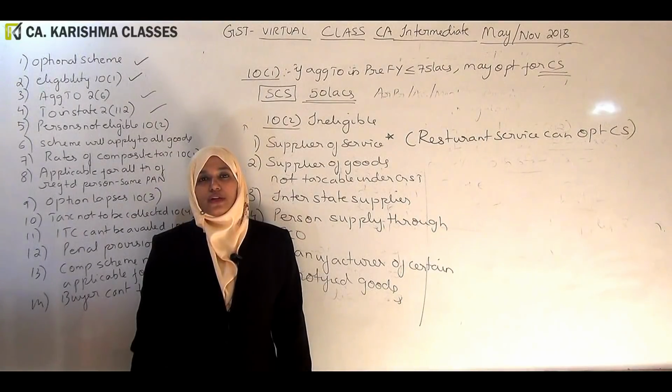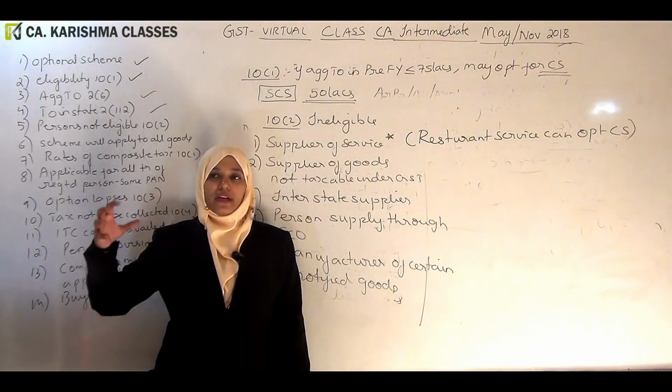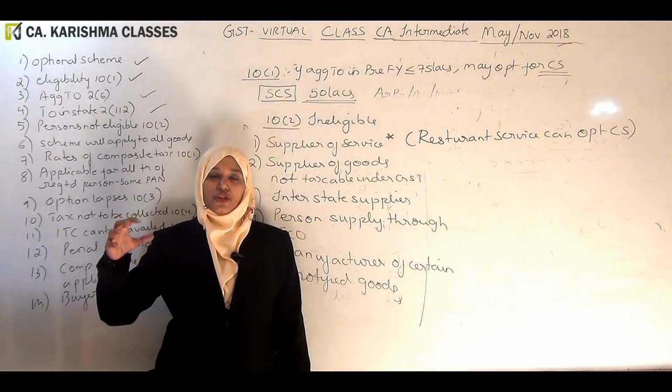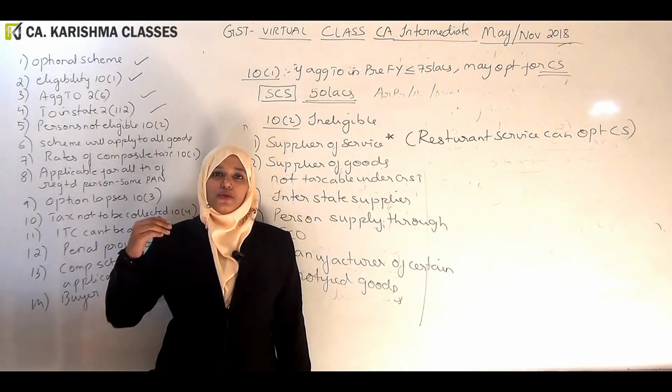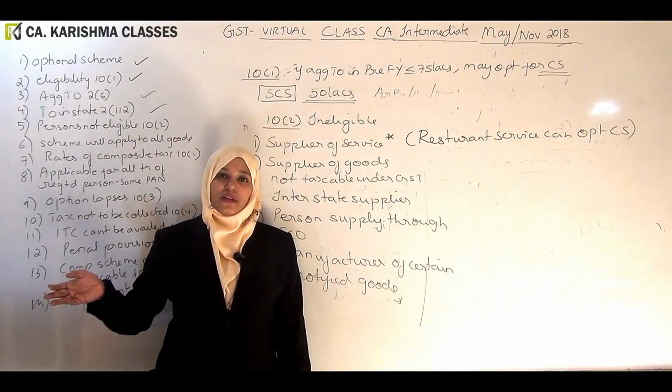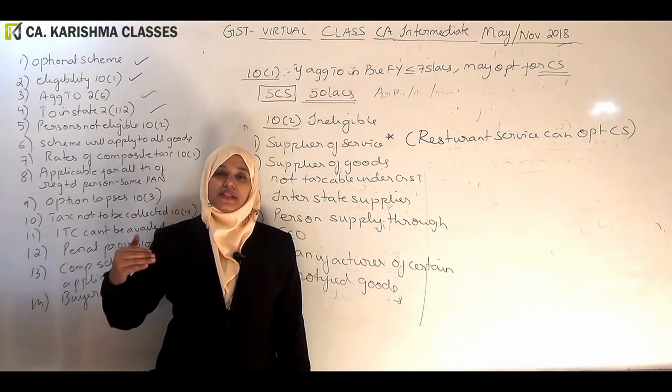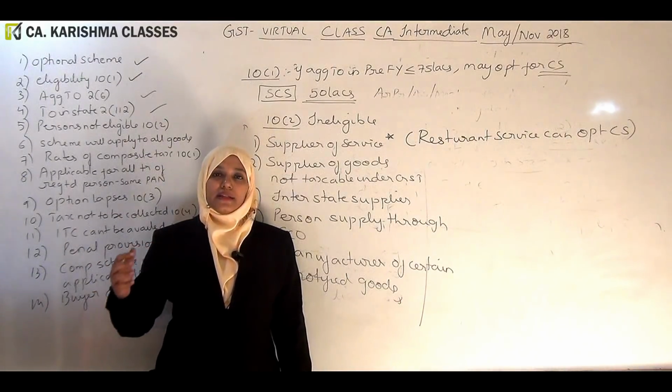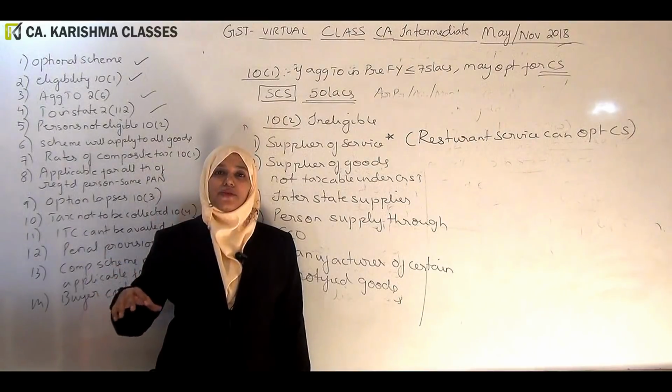Okay, normally you should not supply services. We are putting one condition. Section 10 subsection 2 is saying that you should not do supply of service. Okay, however, this condition comes with an exemption. This exemption says up to 5 lakhs you can supply service.